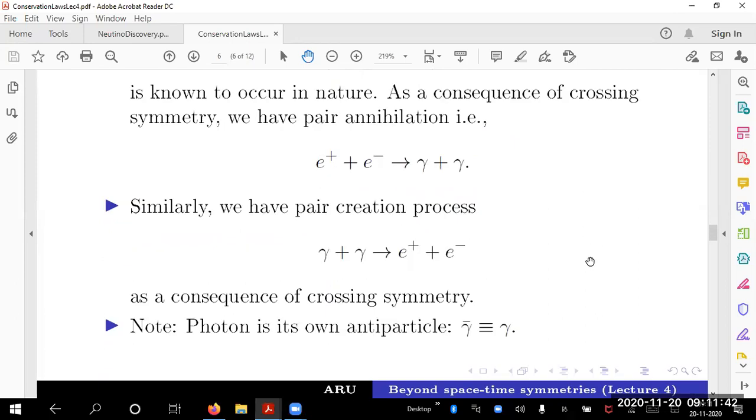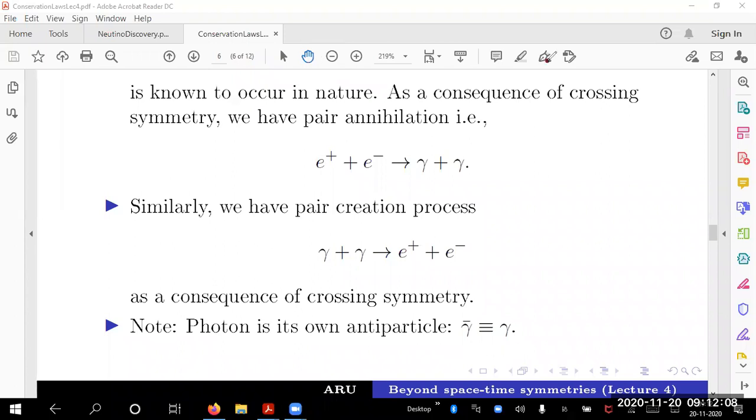So now you have to list particles and antiparticles as separate entities. Then you notice that some particles have their own antiparticles. One of the things that we know is the photon is its own antiparticle. So gamma bar is written as gamma itself. Gamma bar is gamma. That's what I should remember.